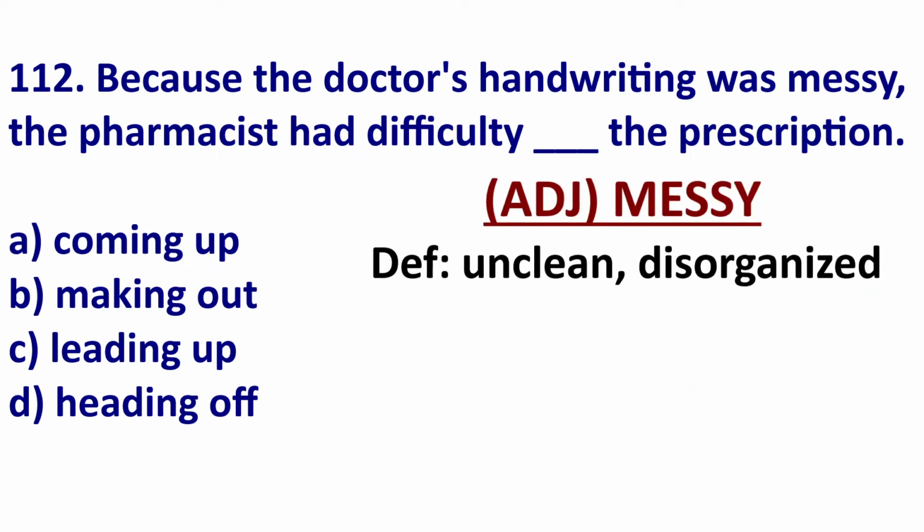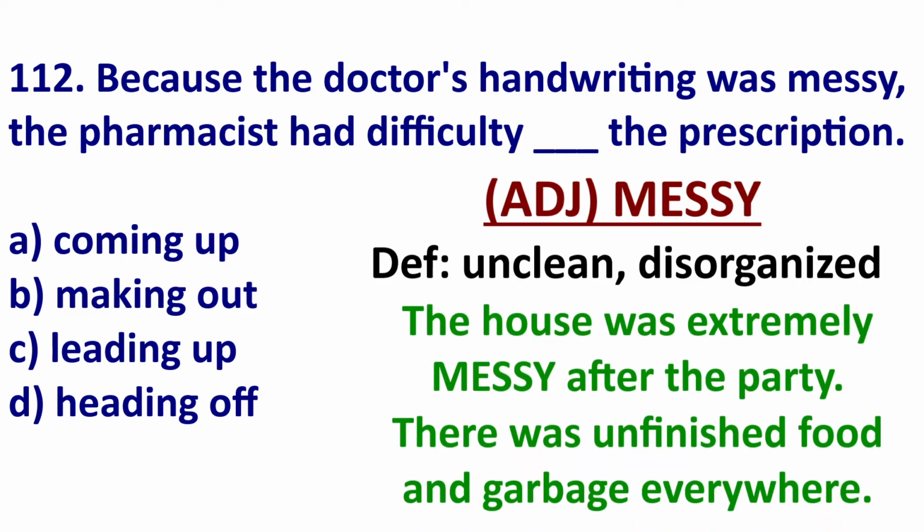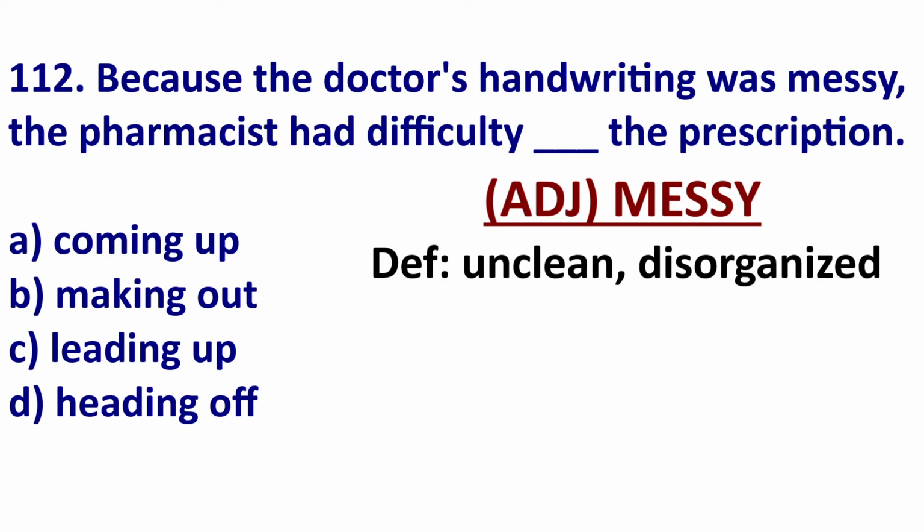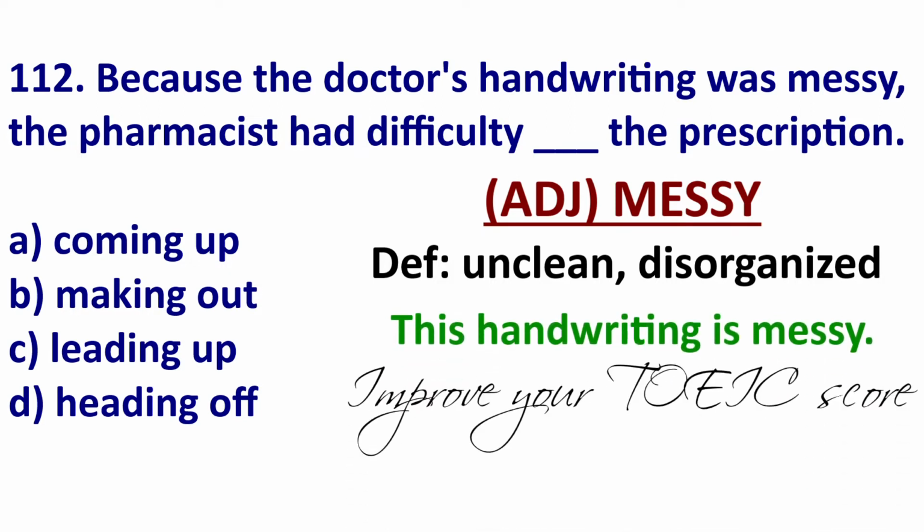Before we get the answer, let's look at two vocabulary. The first is messy. Messy means unclean, disorganized, or also an Argentinian football player. Here's an example. The house was extremely messy after the party. There was unfinished food and garbage everywhere. So the house was messy. Here's an example of messy handwriting. It's very hard to read.